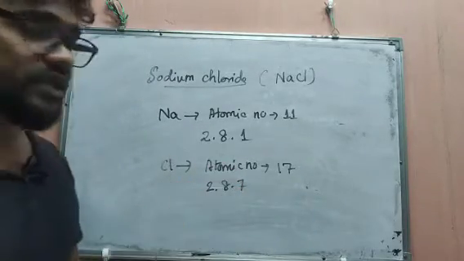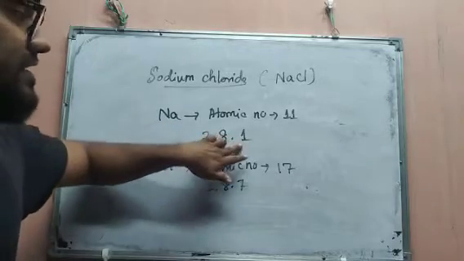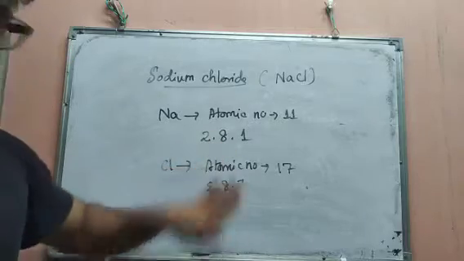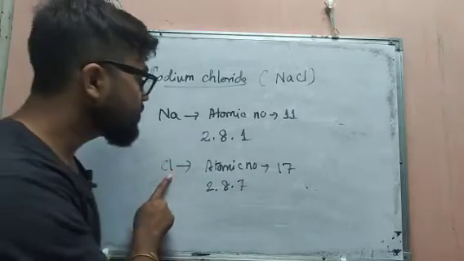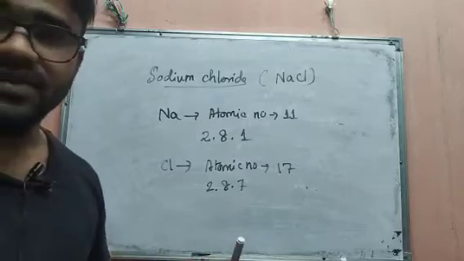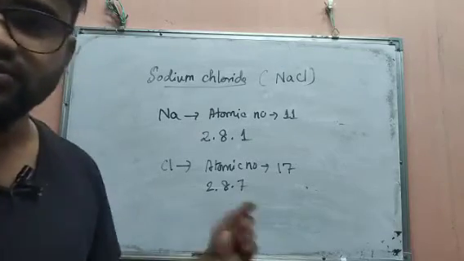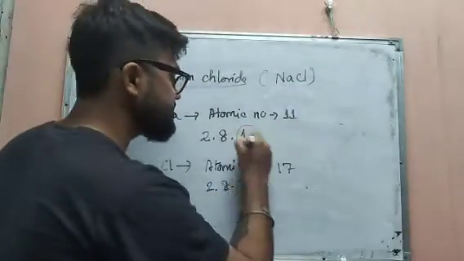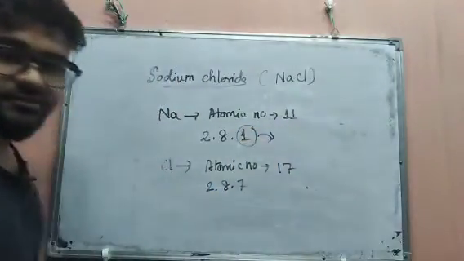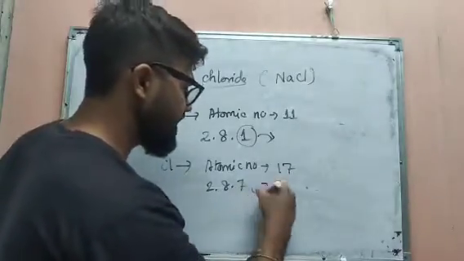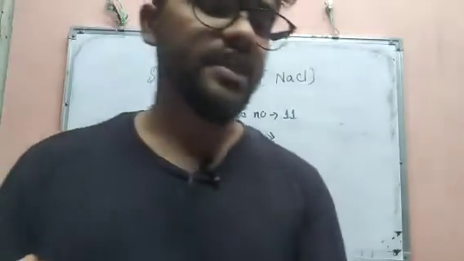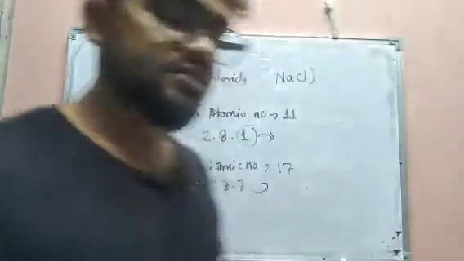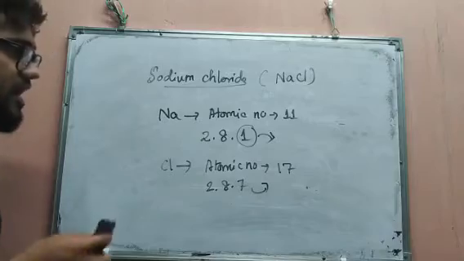Now, as I have told you, this sodium will try to release that one electron and become stable with a 2.8 configuration. And this chlorine will try to take one electron and get the electron configuration of 2.8.8 to become stable. So sodium will release one electron and chlorine will accept one electron, and their valency will be 1 and 1. So in both cases the valency is 1. So how to write this?